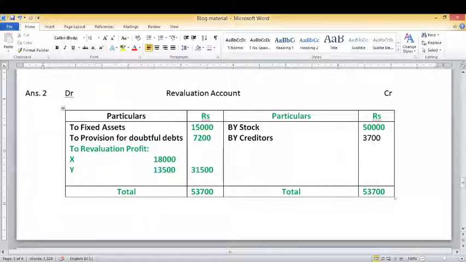So as we know that profit arising due to revised value of assets and liabilities belongs to old partners only. So this revaluation profit will be distributed in X and Y only, and in which ratio? In their old ratio.